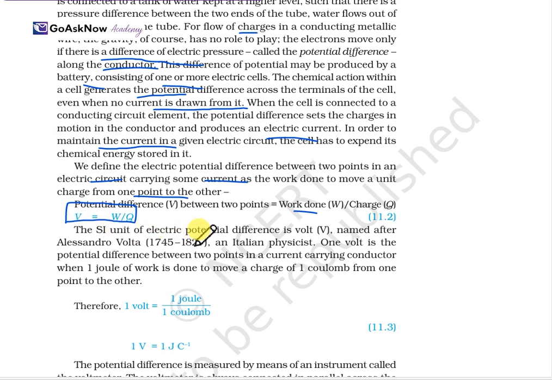Now, the SI unit of electric potential is the volt. We represent it as V, named after Alessandro Volta, 1745 to 1827, an Italian physicist. So just keep in mind that the unit of electric potential difference is the volt. One volt is the potential difference between two points of a current-carrying conductor when 1 joule of work is done to move 1 coulomb of charge from one point to the other. So 1 V equals 1 J C inverse.